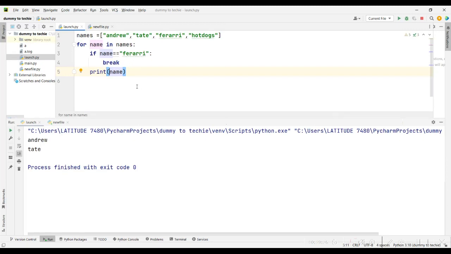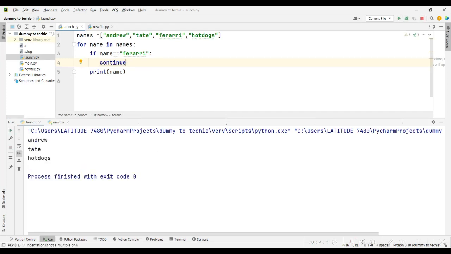So you ended the code. If we said continue, we know what will happen. If I replace the break with a continue and run it, it jumped over Ferrari and printed Andrew, Tate, hot dogs. It didn't print Ferrari. So what happened? What is the difference between what we are seeing now and the last time?